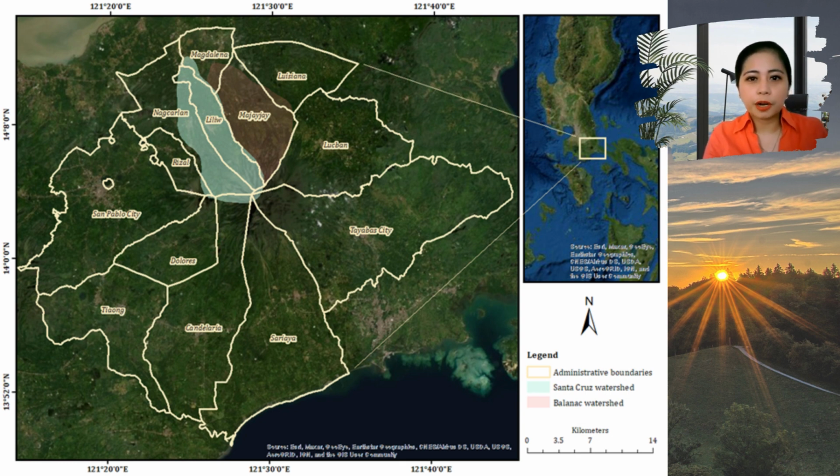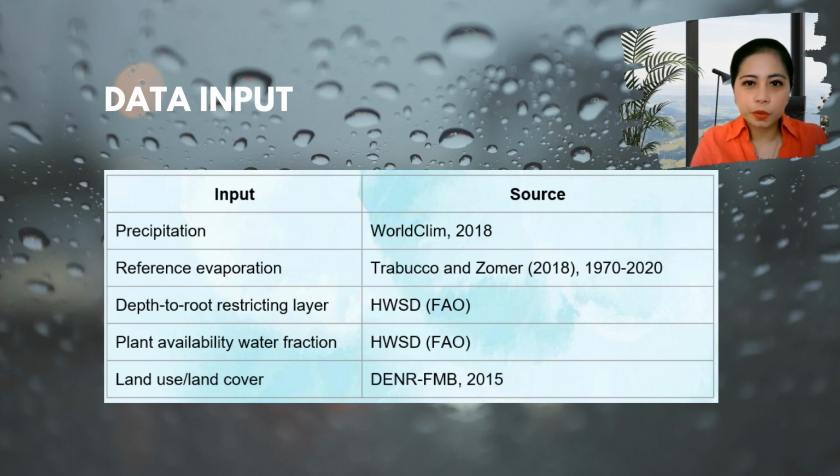Both of the watersheds are prime agricultural areas for rice, corn, coconut, vegetables, and more. The watersheds are also a substantial source of water, particularly for the municipalities of Mahayhay, Dilio, and Nagcarlan. This implies that the water-related ecosystem services in the area are crucial. This table shows the inputs used in the study and their respective sources.